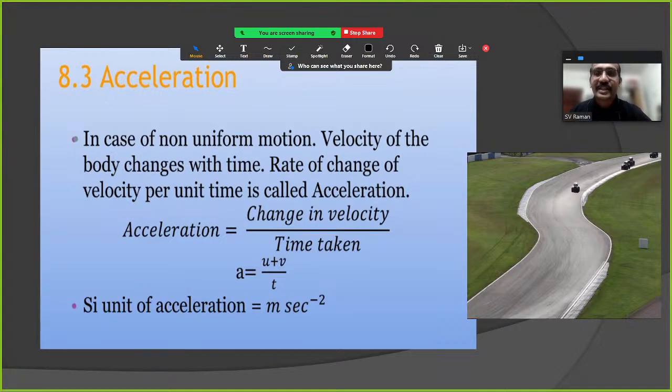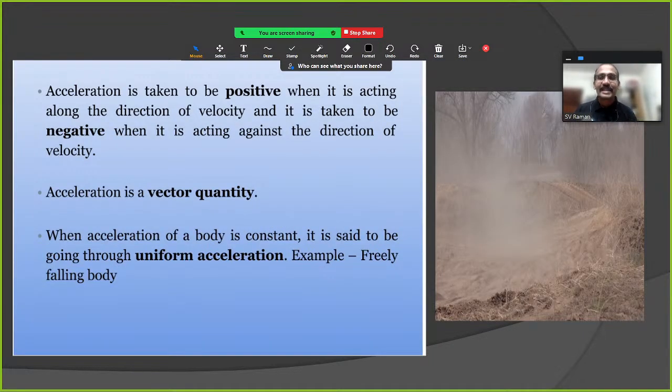Now, we studied the rate of change of velocity, acceleration. Acceleration is taken as positive when it is acting along the direction of velocity, and it is taken to be negative when it is acting against the direction of velocity. Okay? Acceleration also can be negative.